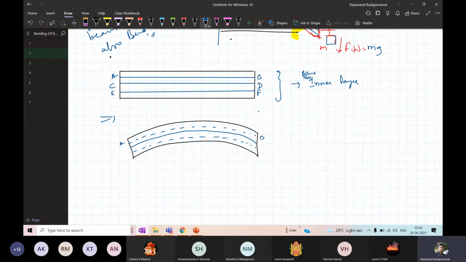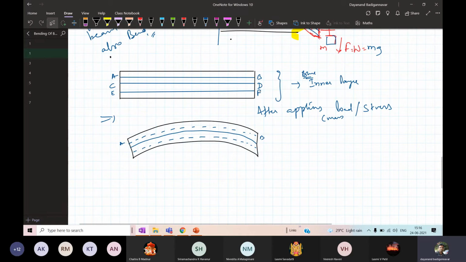Now after applying the load, which means applying the stress, that is the mass you apply, once you apply the mass, it gets bent. Mass apply madidre saaku, bend aaguttē. So once it is bending, the layer A becomes A dash, B becomes B dash, this is C, C dash, this is D, D dash, this is E, E dash, and F becomes F dash.